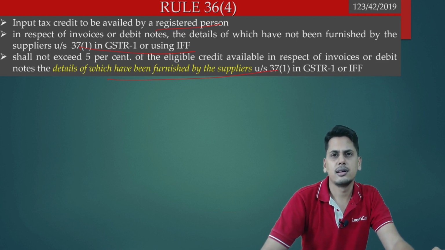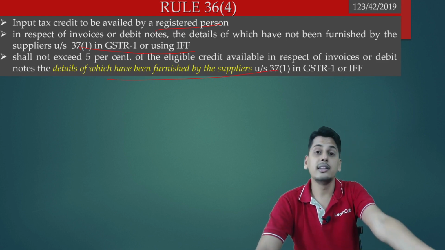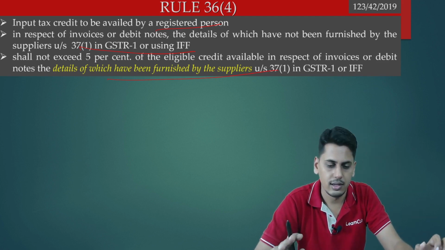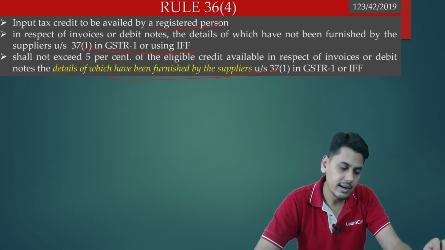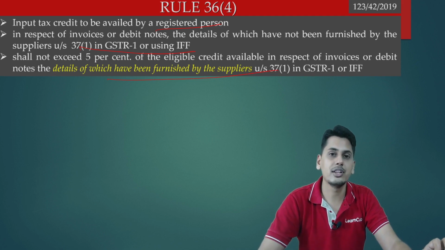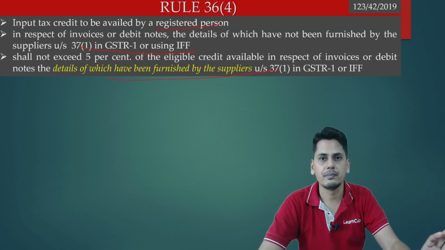So friends, does it anywhere tell you that the details have to be furnished before the due date? Anywhere does it tell you that the details of invoices need to be furnished before the due date? It is silent upon the due date.